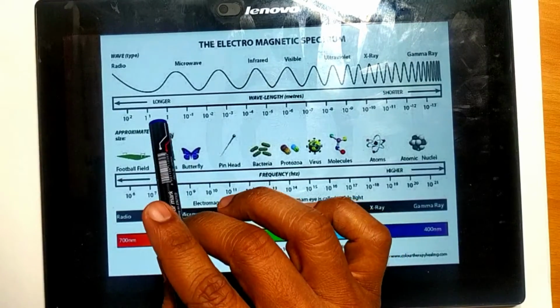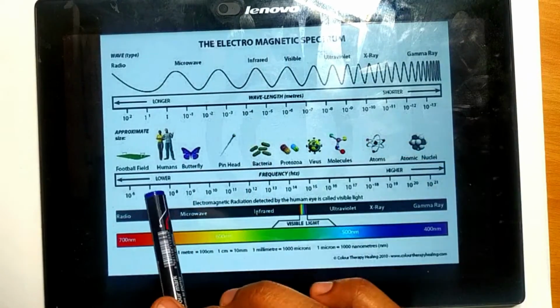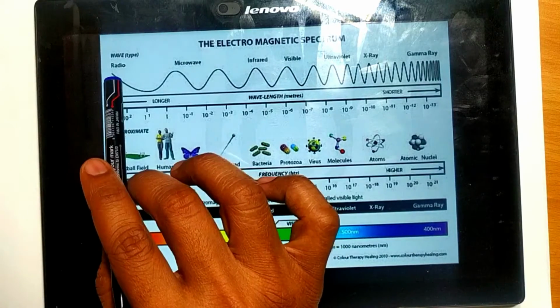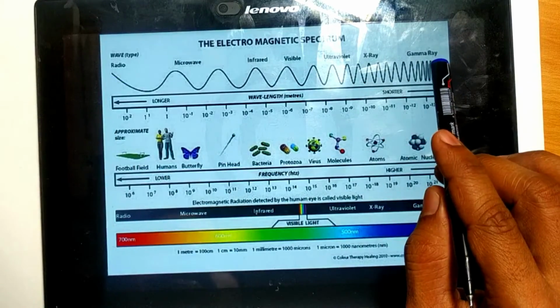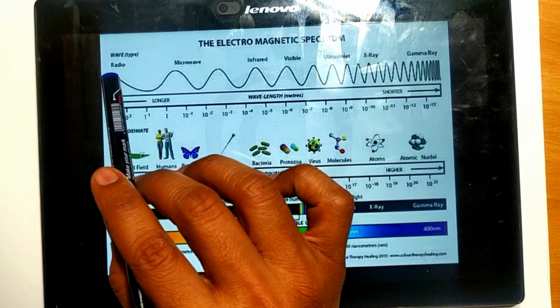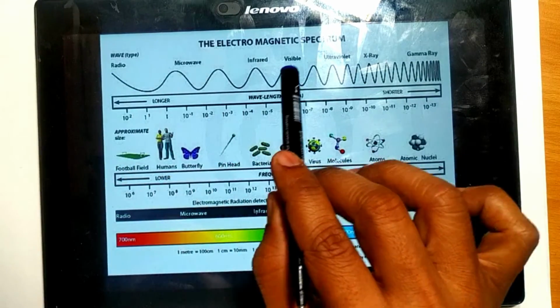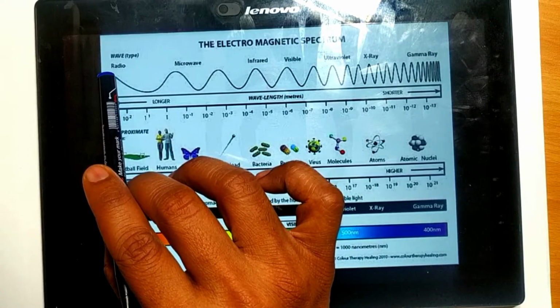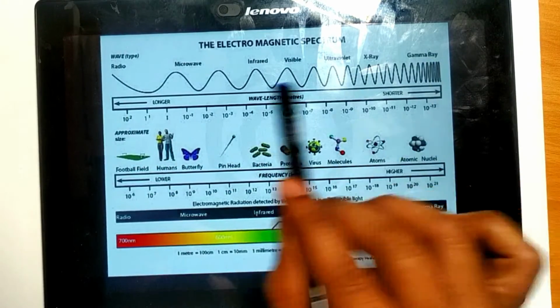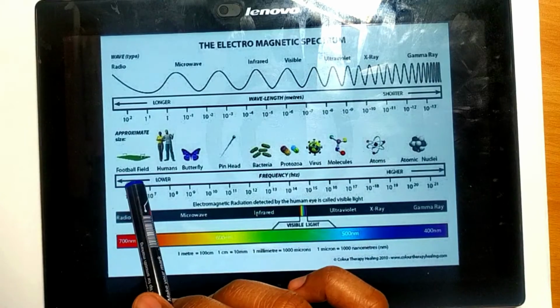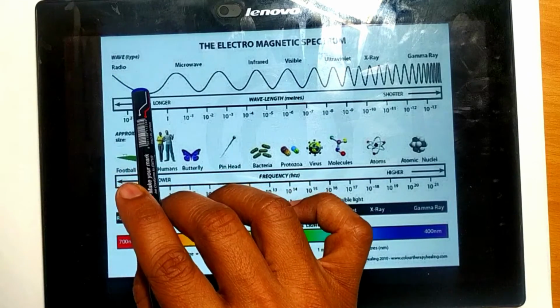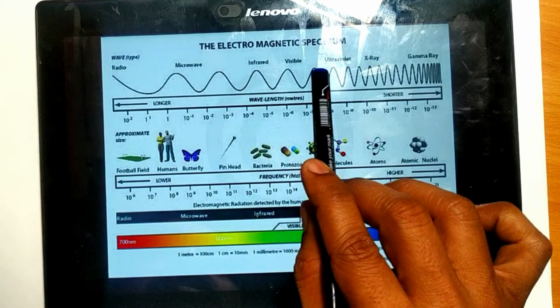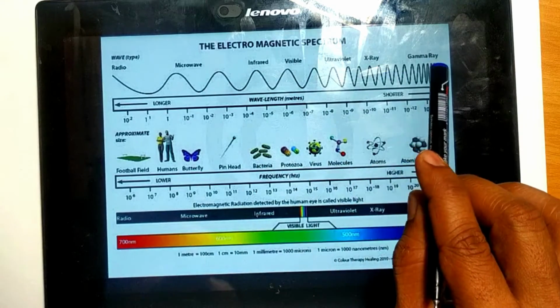Now here you see an electromagnetic spectrum, and the spectrum goes from radio waves to gamma rays. You can notice that when we look at the physical structure of the waveform and move along the frequency scale from radio waves to gamma rays, the frequency keeps on increasing towards gamma rays.